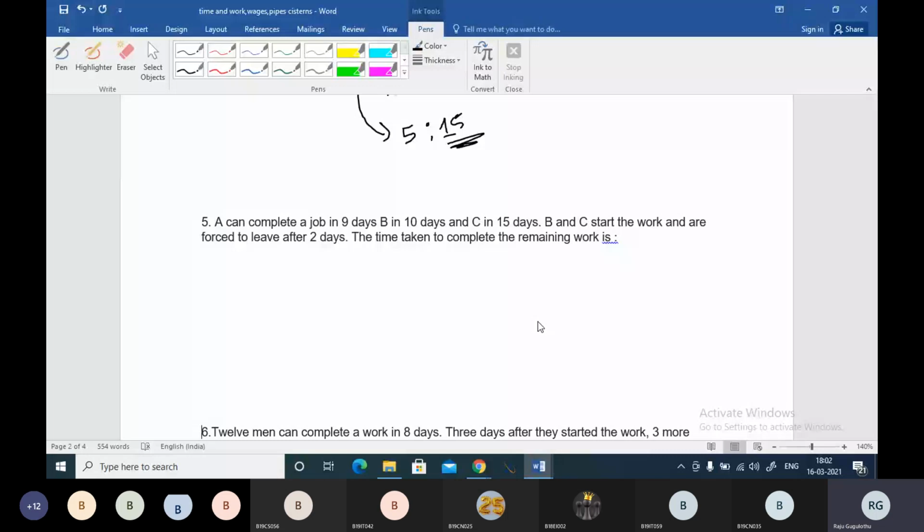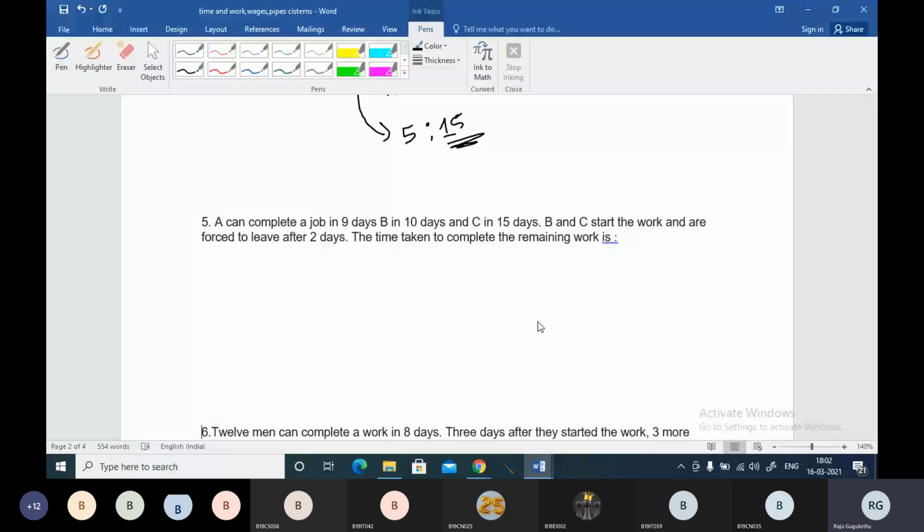A completes a job in 9 days, B in 10 days, and C in 15 days. A, B and C start the work and are forced to leave after 2 days. Okay, the time taken to complete the remaining work is?